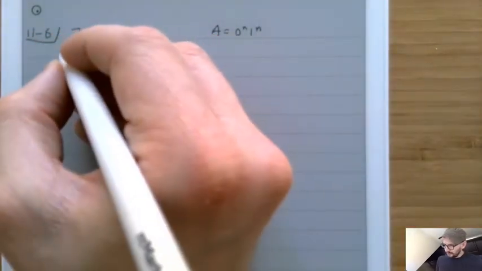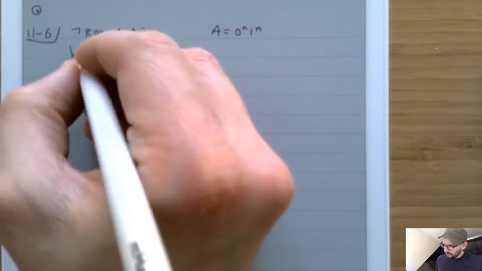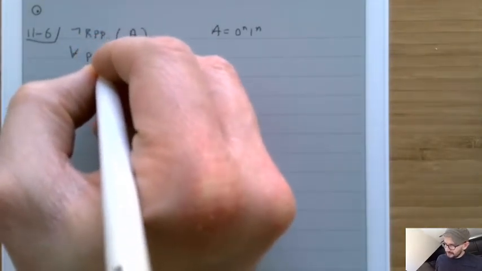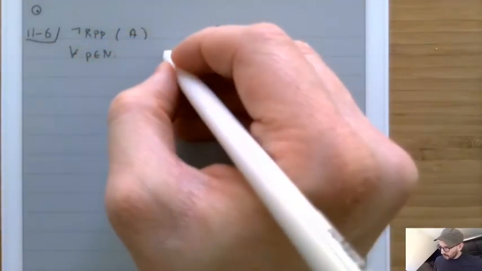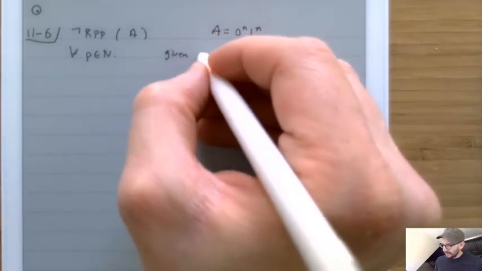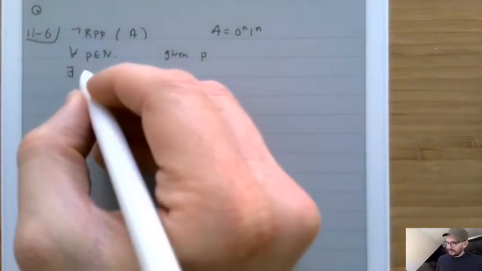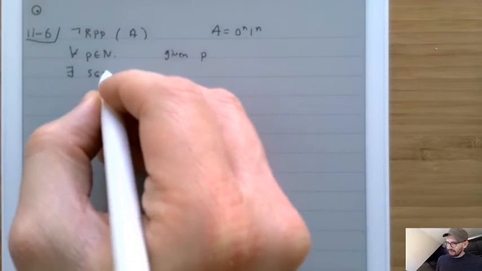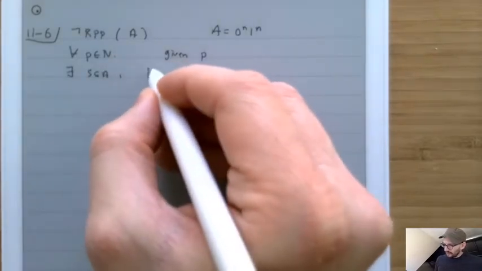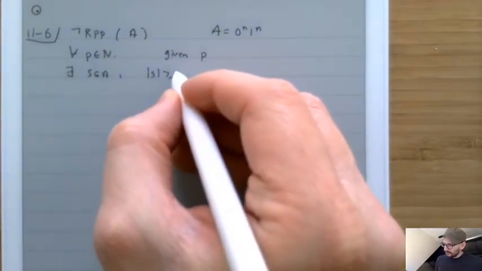The first step is it says for all p inside of N. So that means that we are given p and we don't know what it is. It's just some number. It could be 17, could be 1,000, could be 82, we don't know. Okay? Now the next thing is that we're going to have an exists of an s inside of A where the length of s is greater than or equal to p.